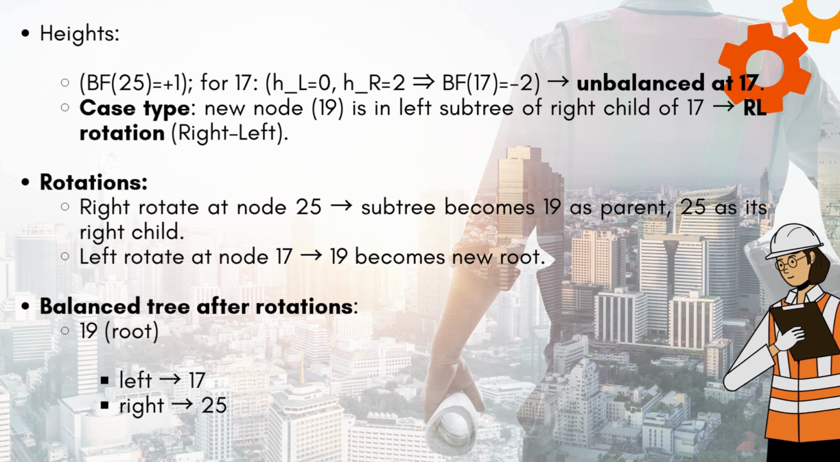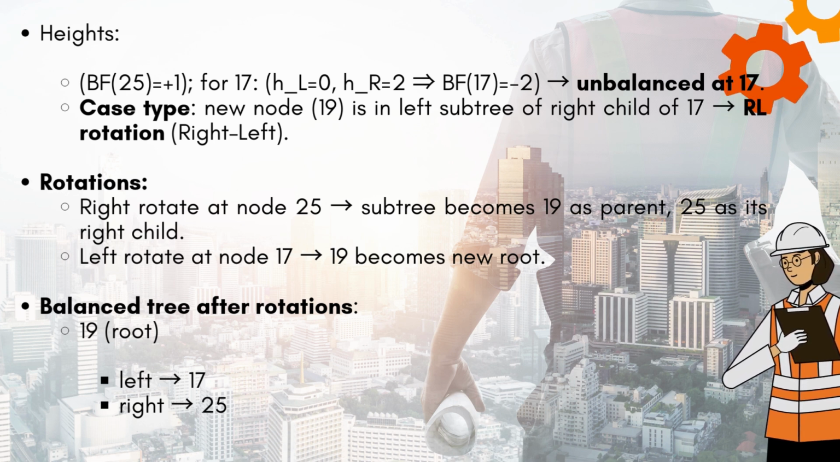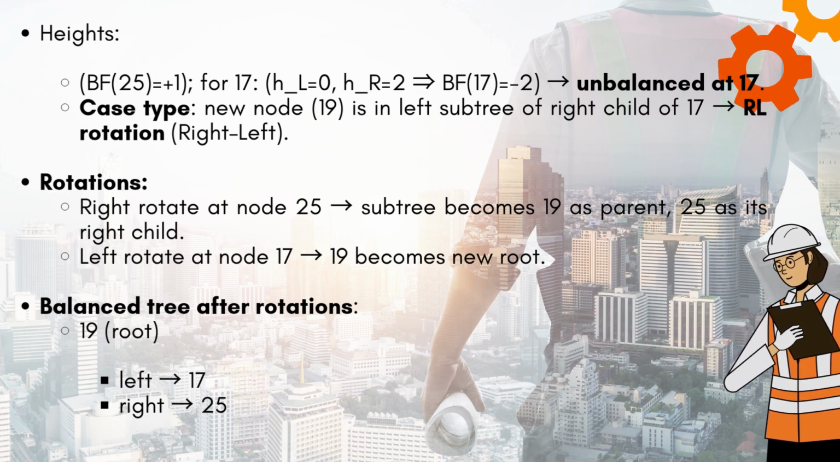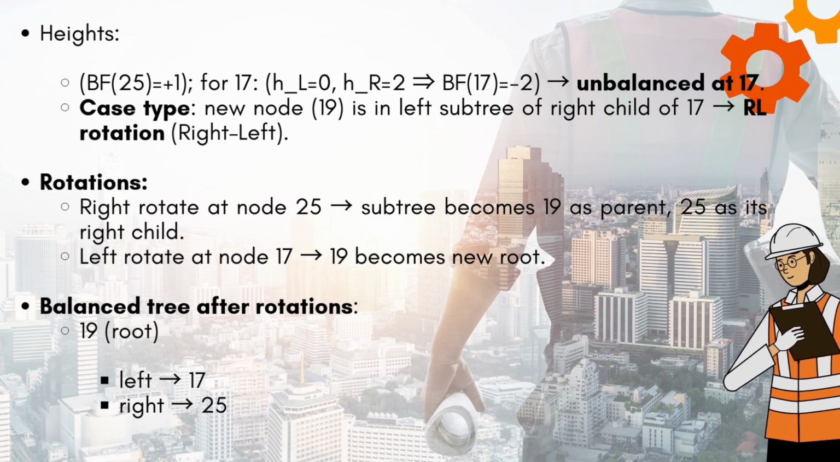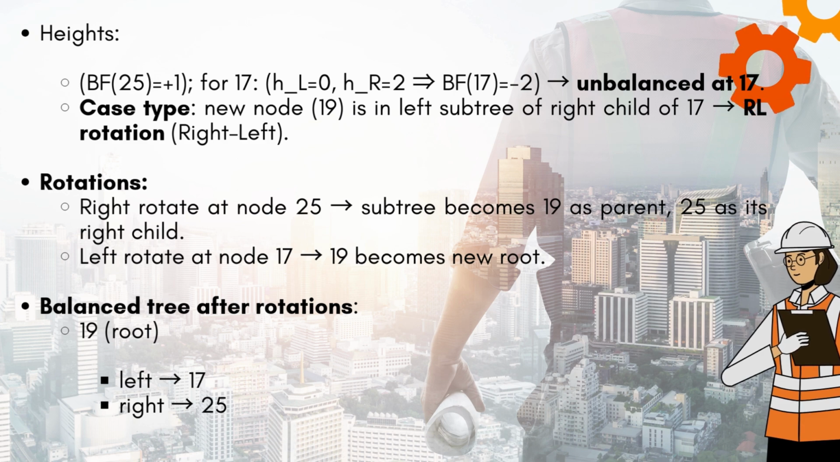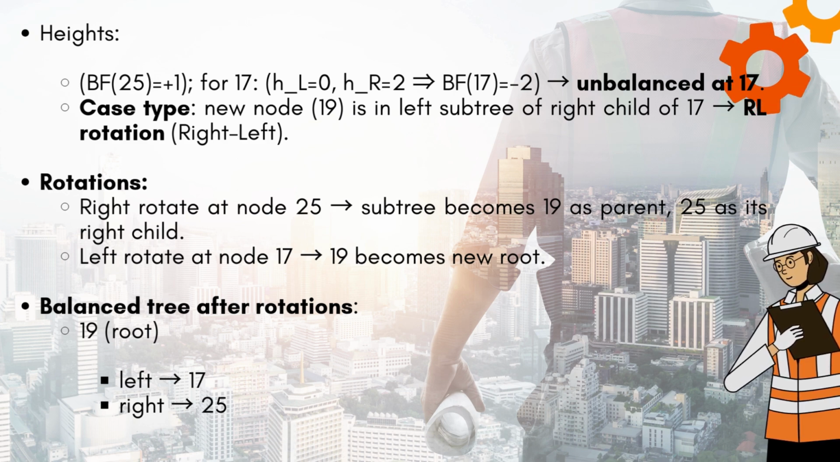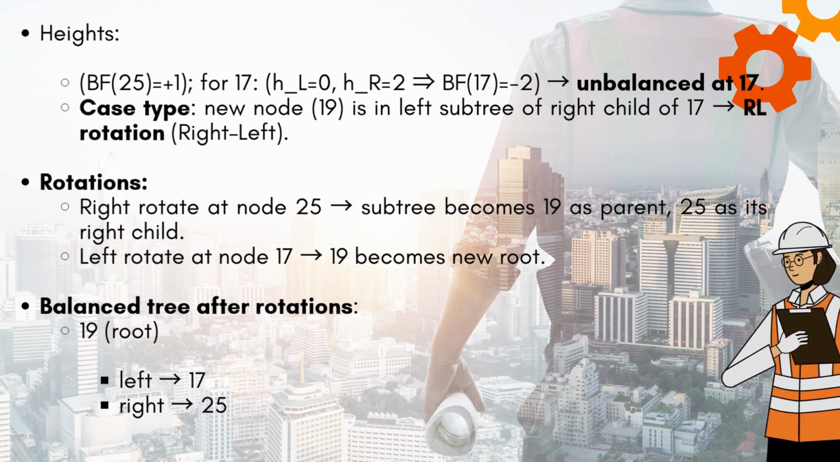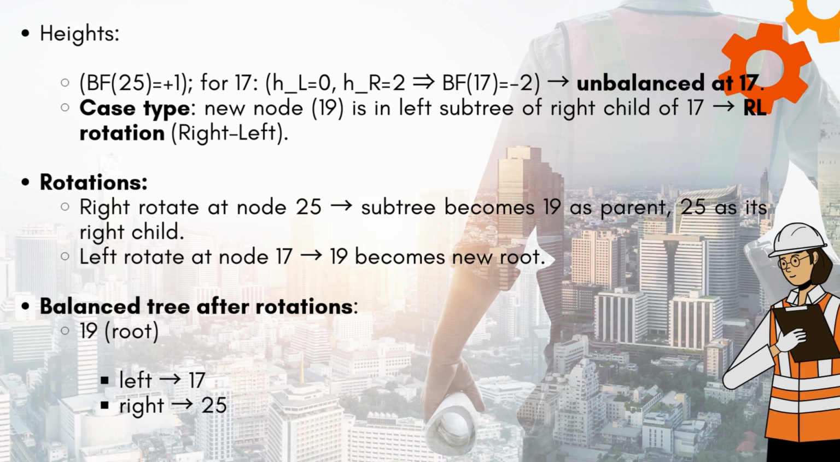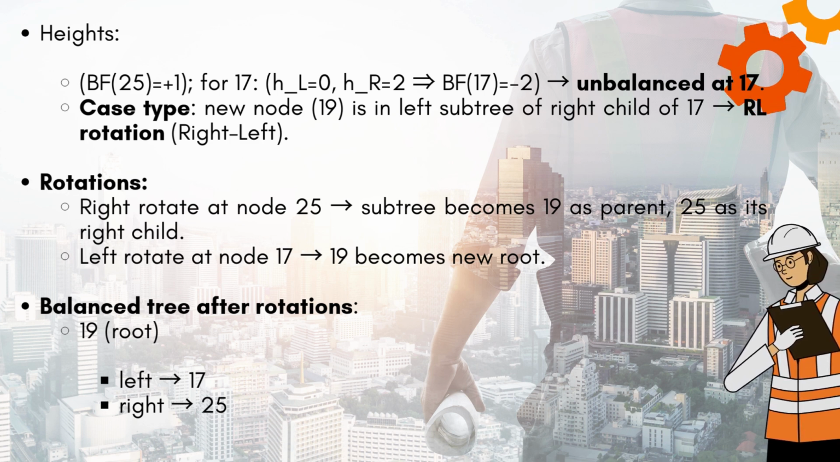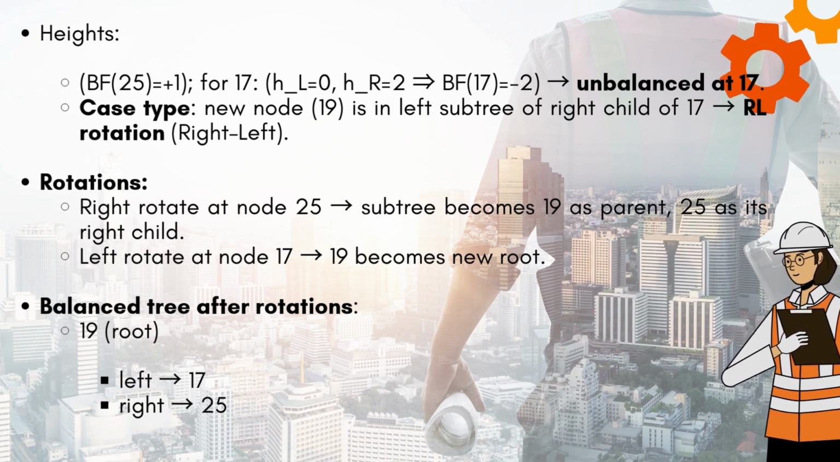Case type: the new node 19 is in the left subtree of the right child of 17. RL rotation, right-left rotations. Right rotate at node 25: the subtree becomes 19 as parent, 25 as its right child. Left rotate at node 17, so 19 becomes the new root. Balanced tree after rotations: 19 root, left 17, right 25.